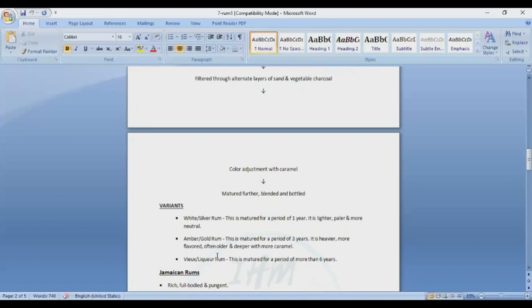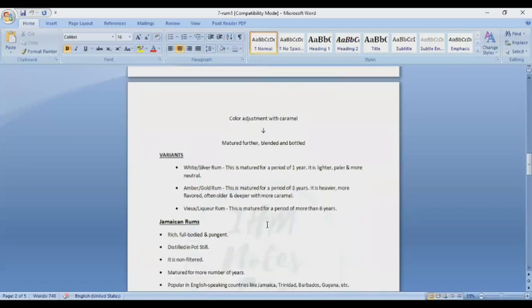White or silver rum is matured for a period of 1 year. It is lighter, paler, and more natural. Amber or gold rum is matured for a period of 3 years. It is heavier, more flavored, often harder and deeper with more caramel. Liqueur rum is matured for more than 6 years.